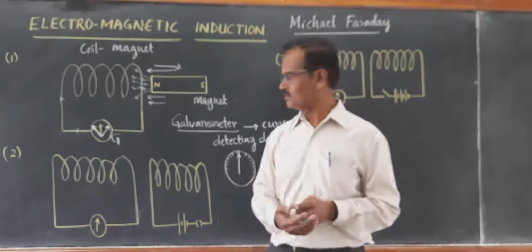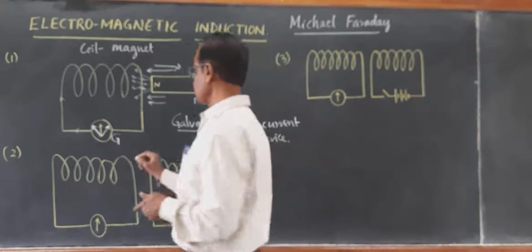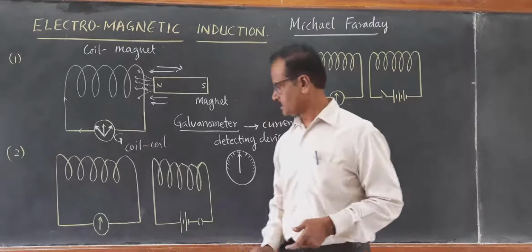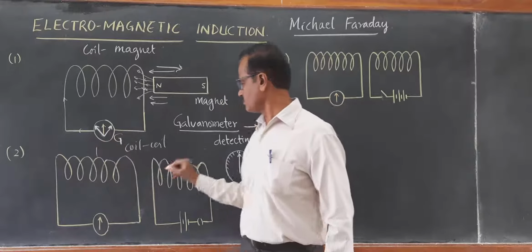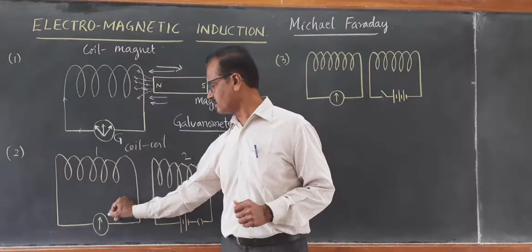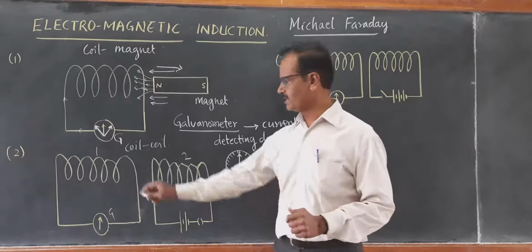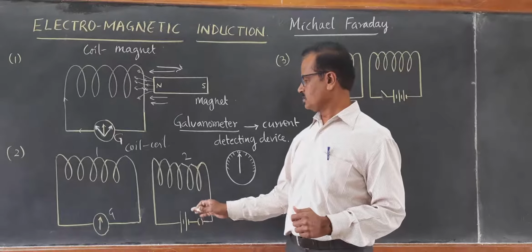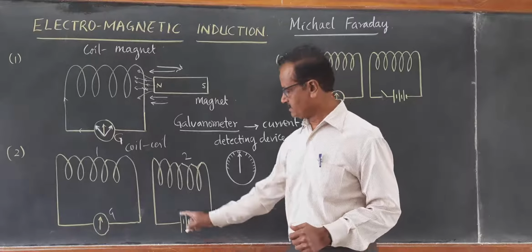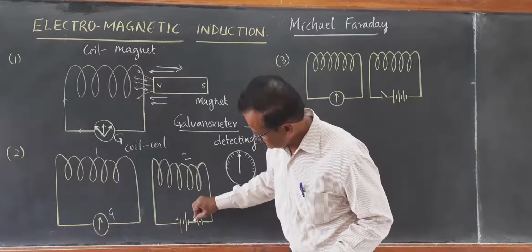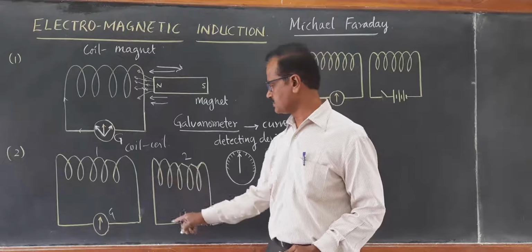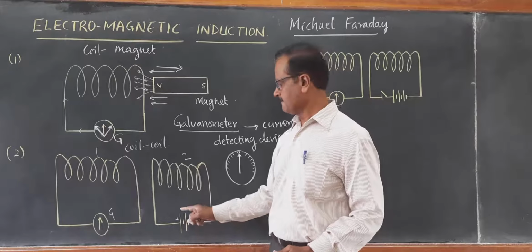The same thing you could observe in the second activity. You can call it the coil experiment. He took coil number 1. This is coil number 1, coil number 2, right? Two coils. Coil number 1 is connected to a galvanometer, just a galvanometer without any current in it. And he took another coil which is carrying current. Now close this key. This is the circuit. You see, this is the positive terminal of the battery. This is another coil connected to the battery. Two free ends of this coil are connected to the battery, right?